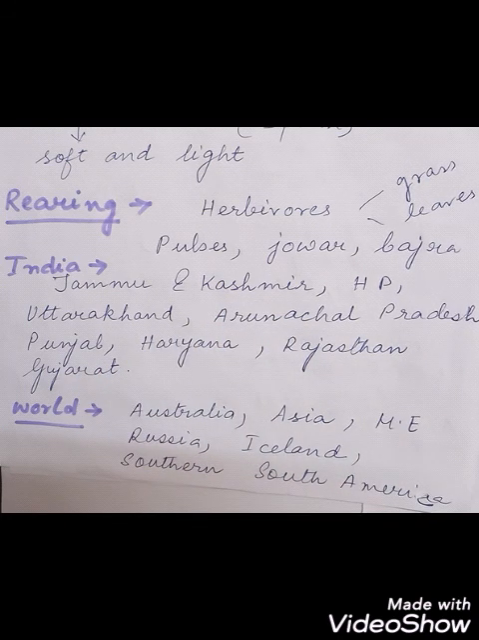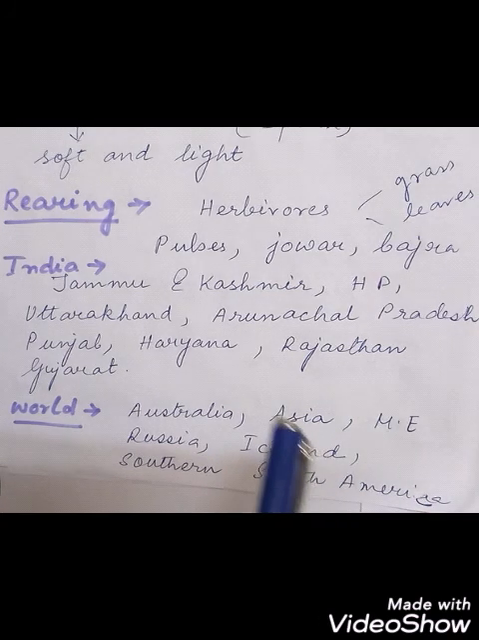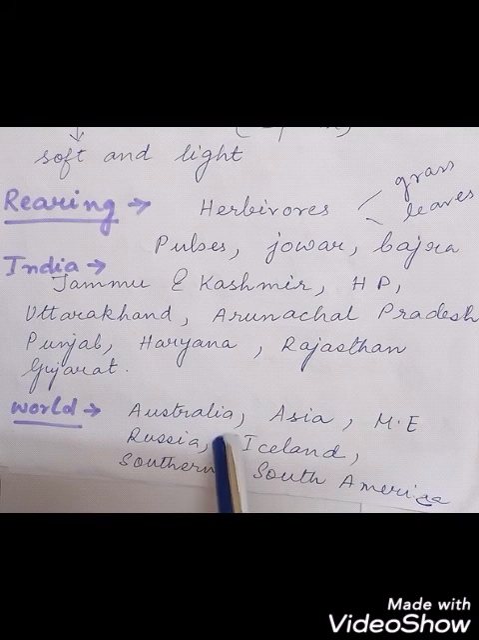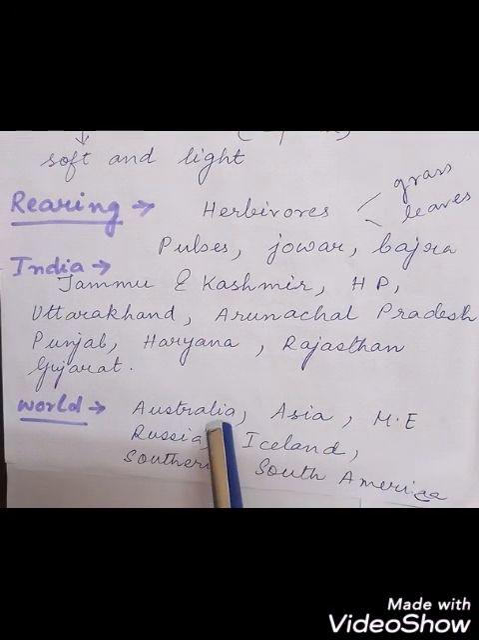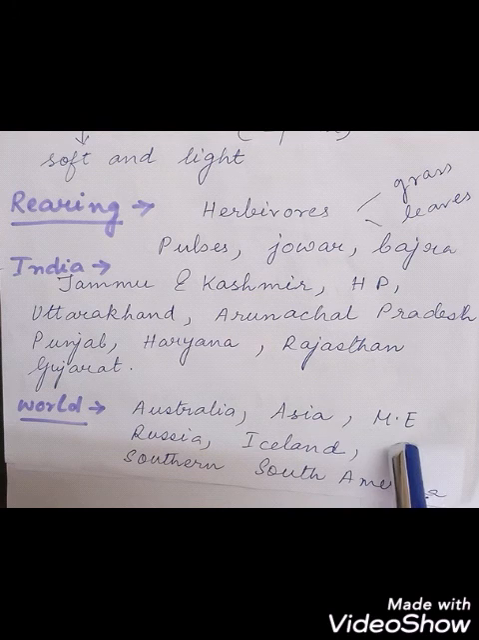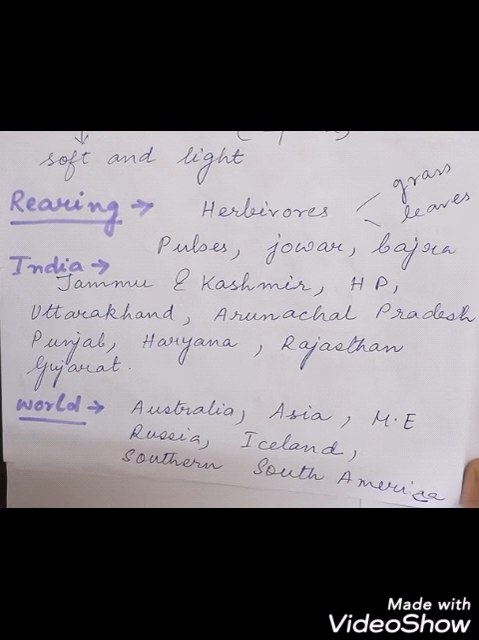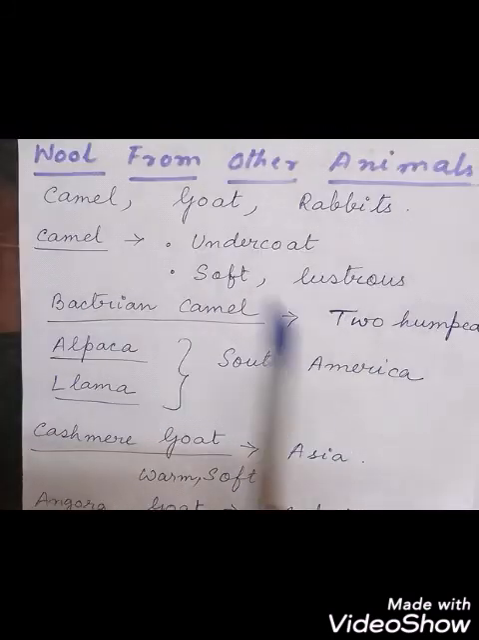In the hilly areas of India, sheep are cultivated. All around the world, sheep are reared in Australia, Asia, the Middle East, the colder regions of Europe, Ireland, and Southern South America. Okay, so these are the regions where sheep are being reared.